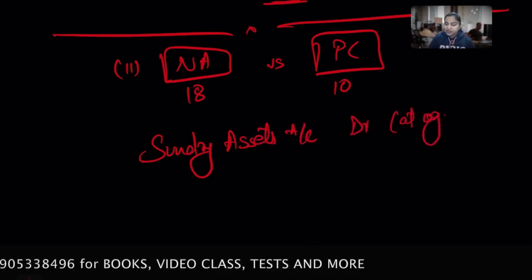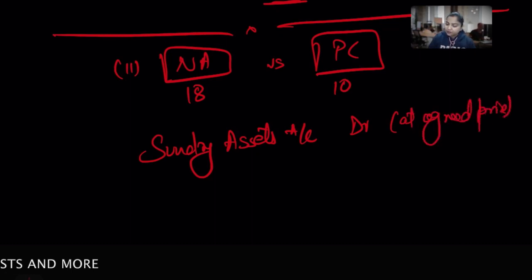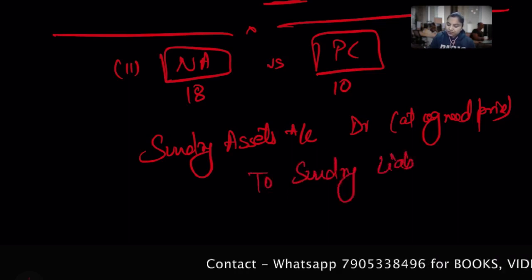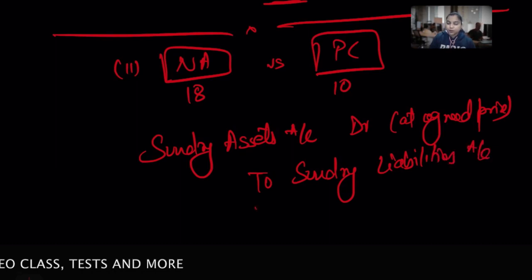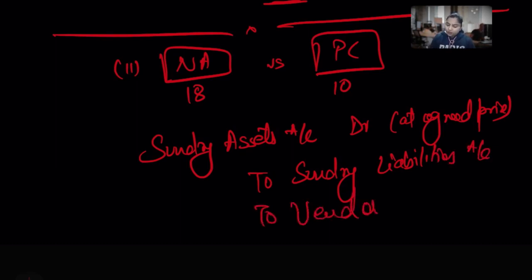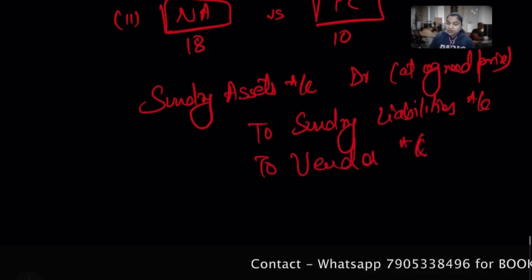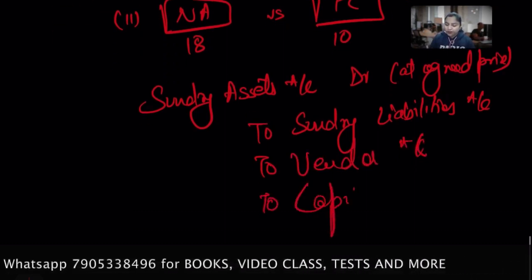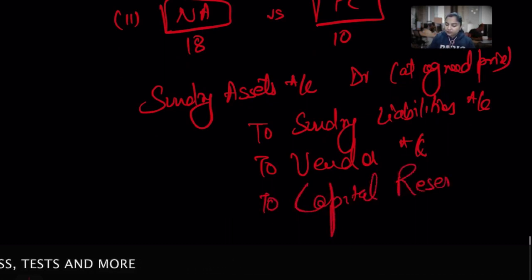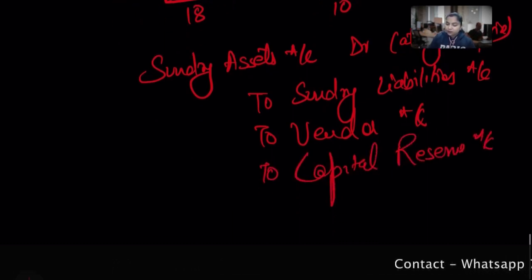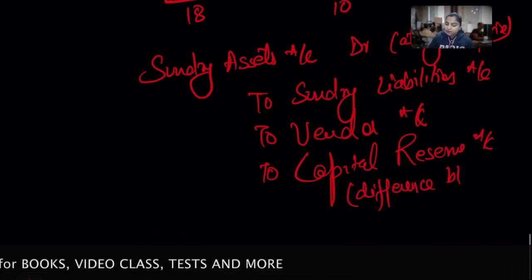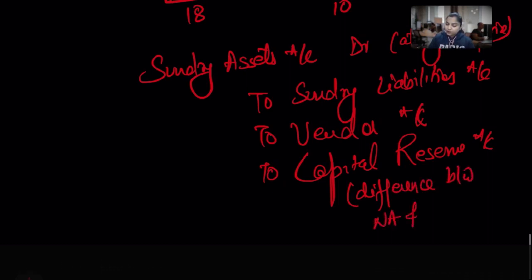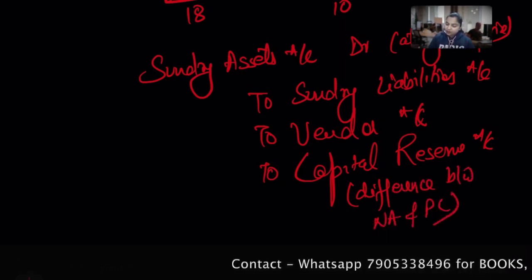Definitely it can be on an individual basis, at agreed price, to sundry liabilities. And to the vendor, whatever the agreed purchase price is, to the vendor, and to capital reserve. Capital reserve means the difference between net asset and purchase consideration.